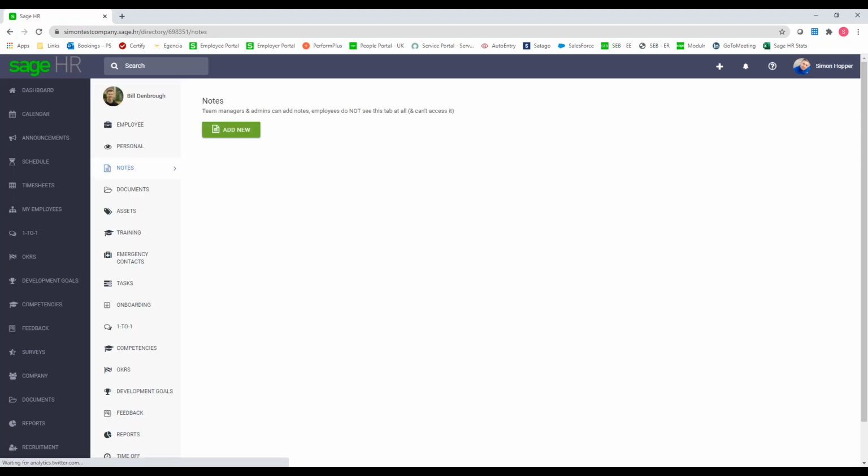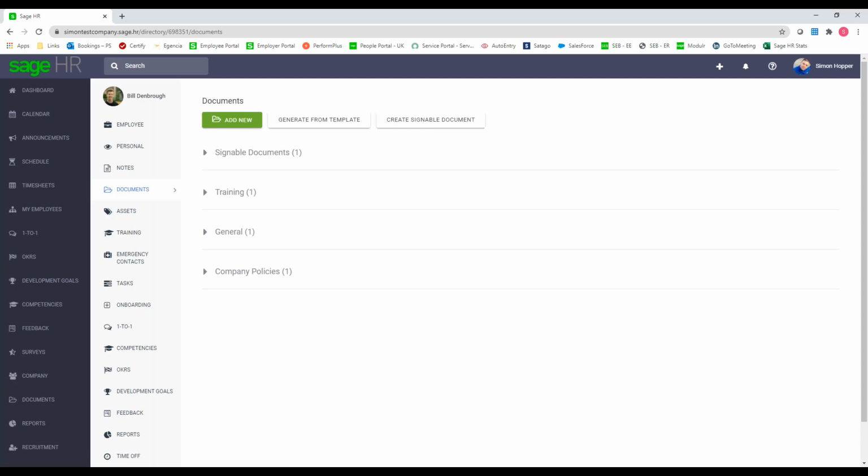There's things like the notes tab. So this is really just for managers and admins. So they're the only people who are going to see this notes tab. The employee's not going to see that. So if you want to leave internal notes, etc., you can. And you've also got documents there. So exactly that. If you want to add new documents onto the employee, absolutely you can.